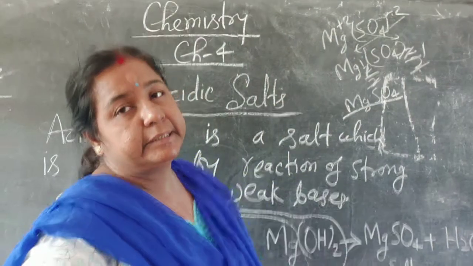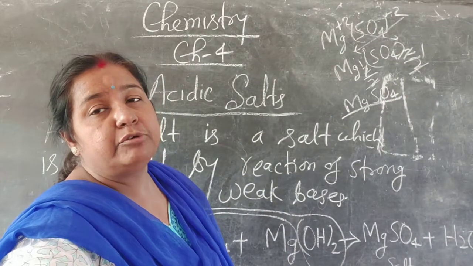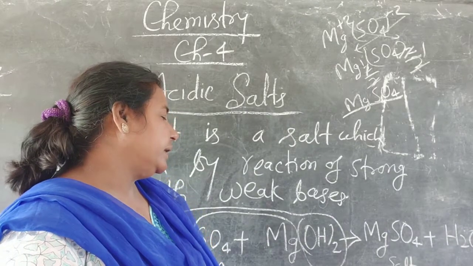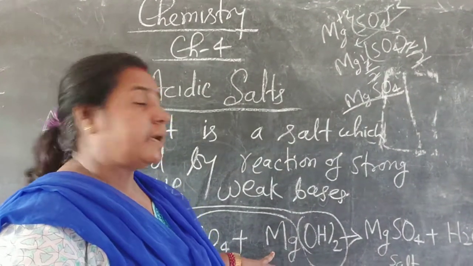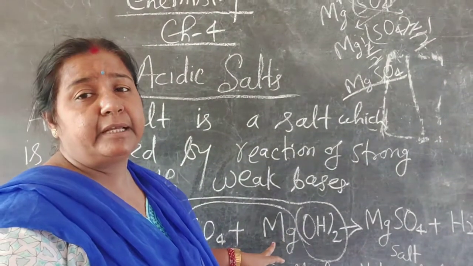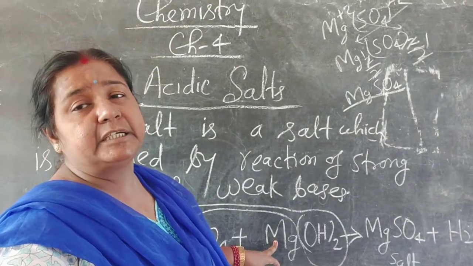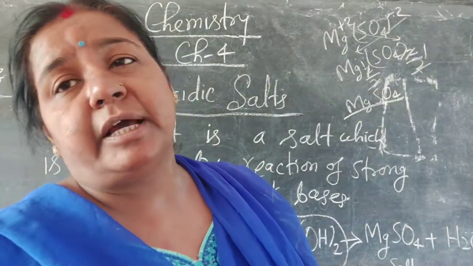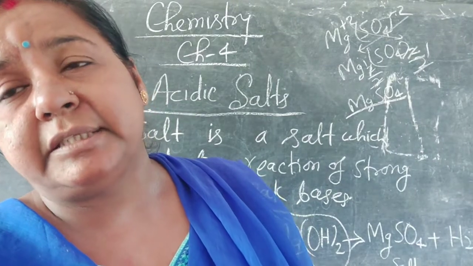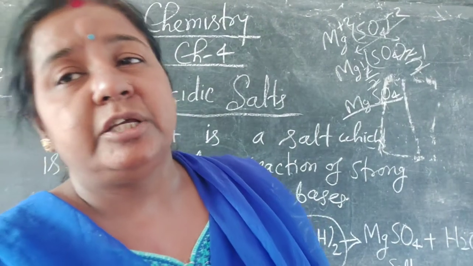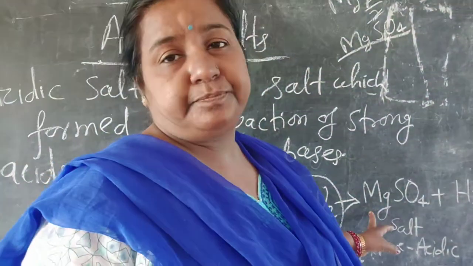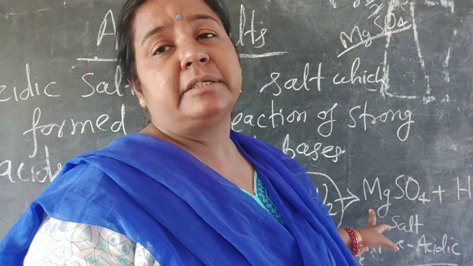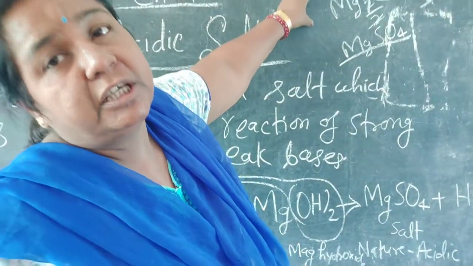Now in this type of reaction, you have to check your formula. For magnesium sulfate, you simply know Mg and sulfate, MgSO4. If sodium is present, then what will be the formula? NaSO4, no? So the formula depends on your valency. So you have to check the formula of the salt, whether MgSO4 is correct or wrong. What is the valency of Mg? 2.